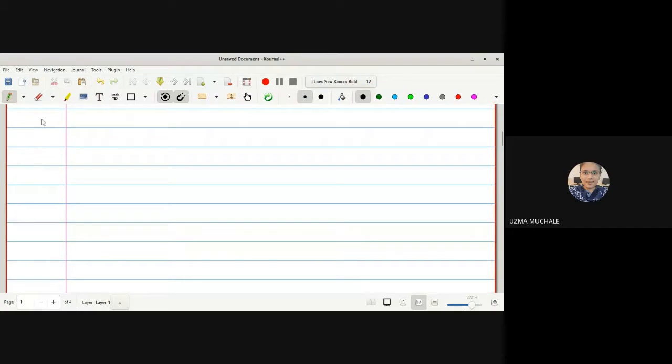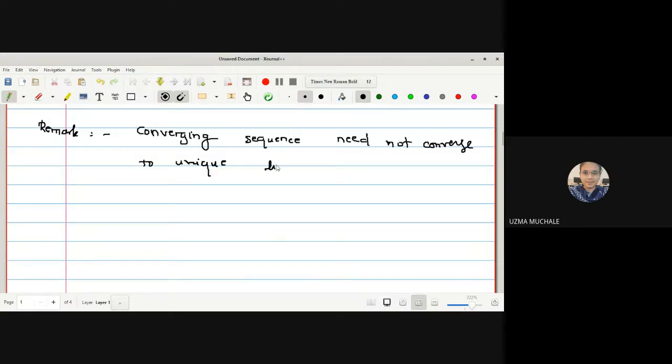So we can write the remark about this one: the sequence xn converges to any point k in the topological space X, and then we can say that a converging sequence need not converge to a unique limit point. Converging sequence need not converge to a unique limit point.